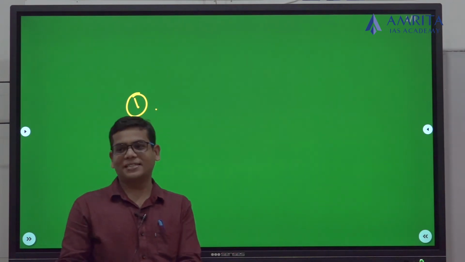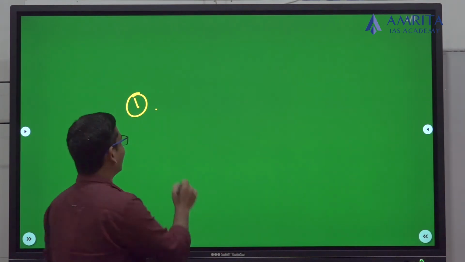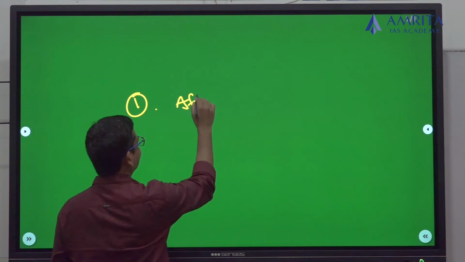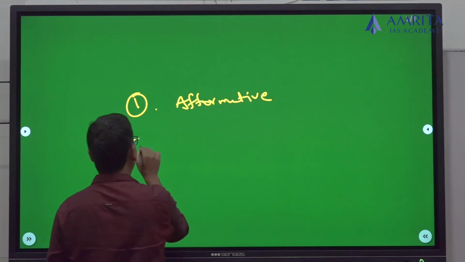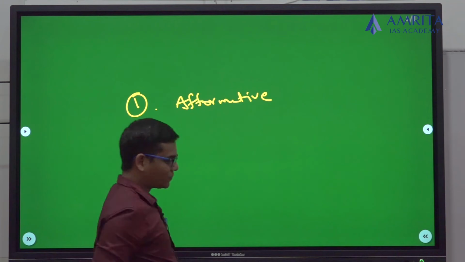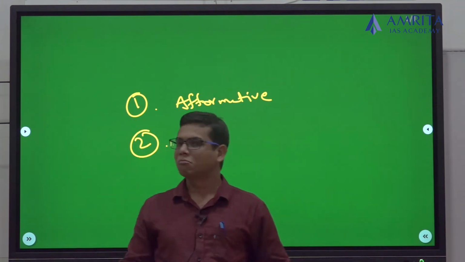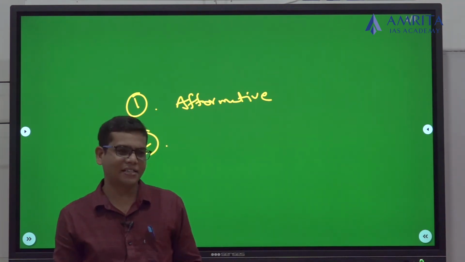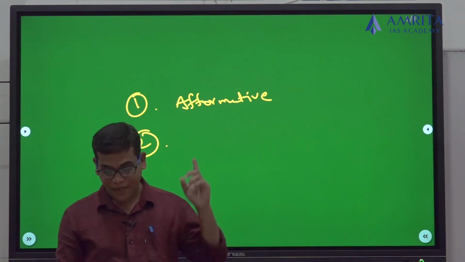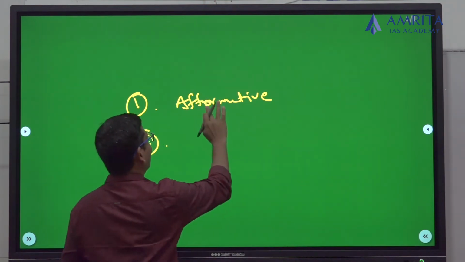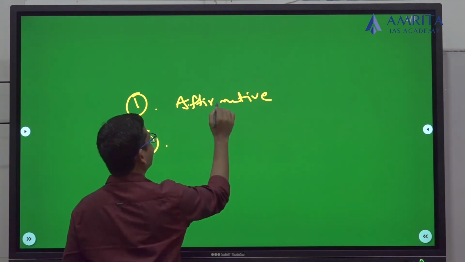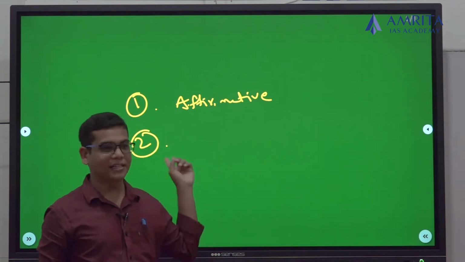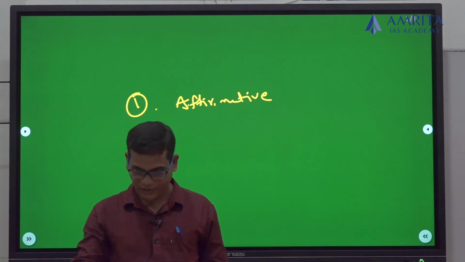This caste-based data will be helpful for affirmative action. That means whether you want to bring any policy, whether you want to create any reservations, for any affirmative action, this data is helpful, first of all.